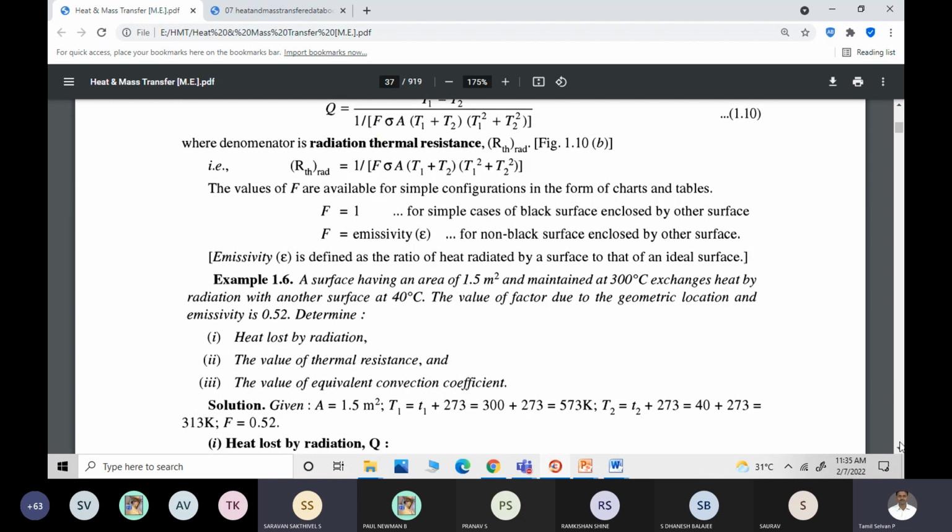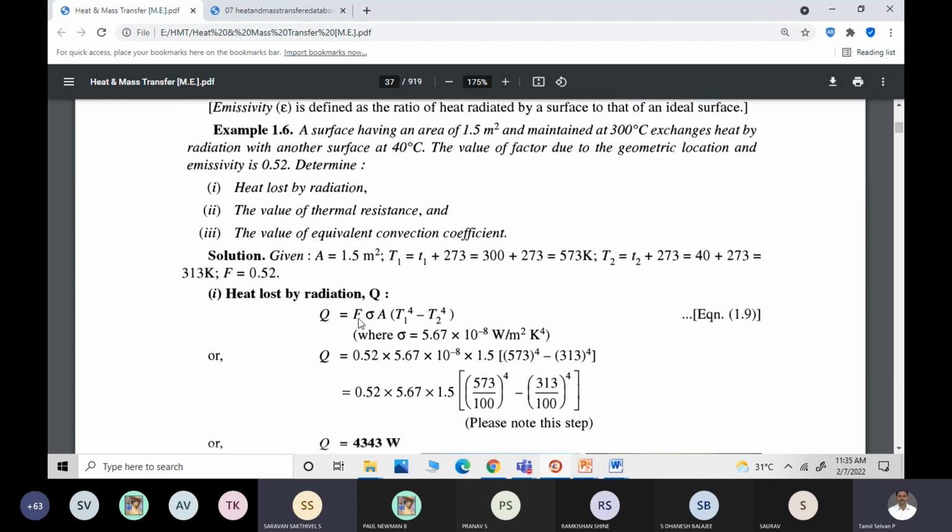Okay, so like this, you have one or two problems where you will have the F value given in the question. That is the value of the factor due to geometrical location, and emissivity is 0.52. So you can substitute it. Sigma value is 5.67 into 10 power minus 8, and area 1.5 meter squared. And here you can see, one surface is maintained at 300 degrees C, and another surface is at 40 degrees. So the 300 degrees C is converted into 573 Kelvin here, and 40 degrees C is converted into 313 Kelvin.